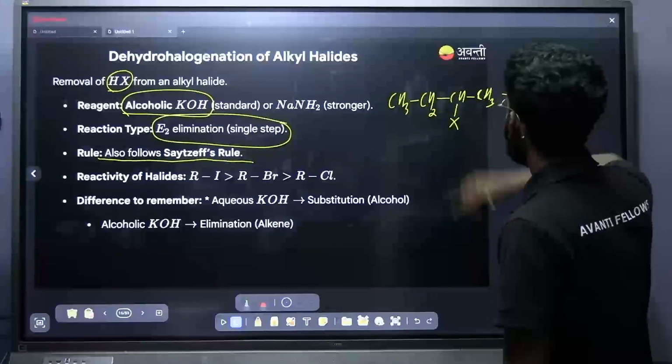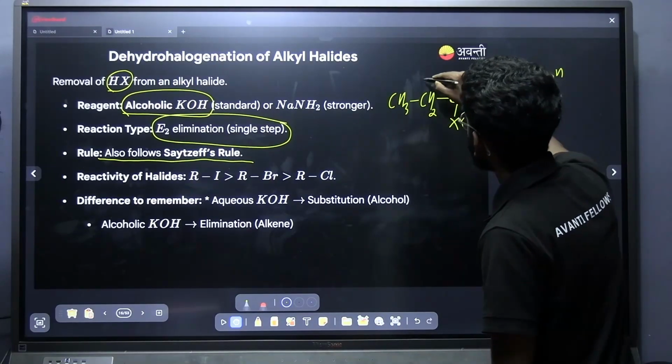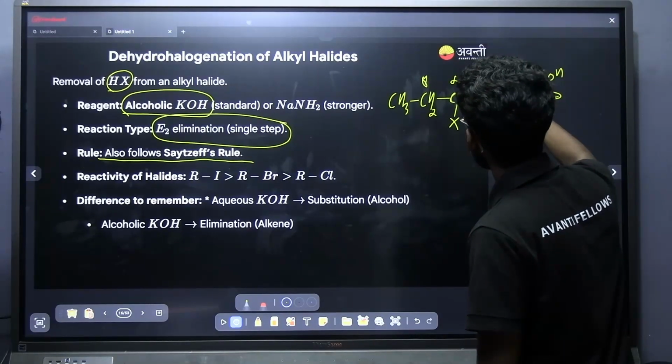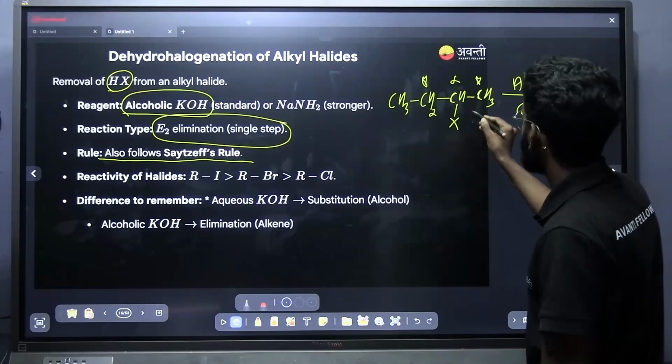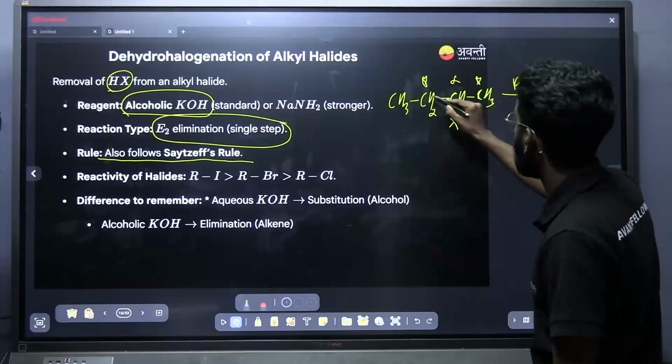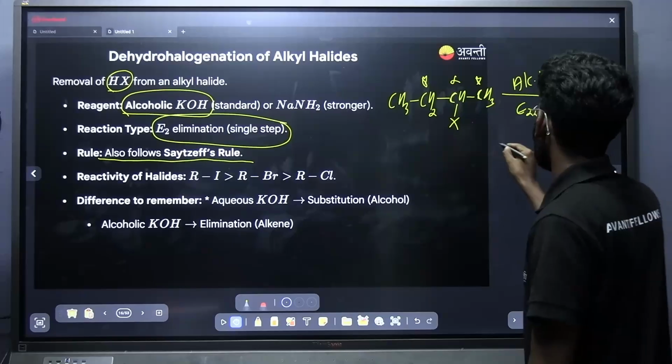E2 elimination means it is alpha-beta elimination. This is the alpha carbon, and these are the beta position, beta carbons. So what is going to eliminate? Halogen from the alpha position and hydrogen from the beta position is going to eliminate, and we are going to get the product by putting a double bond here.